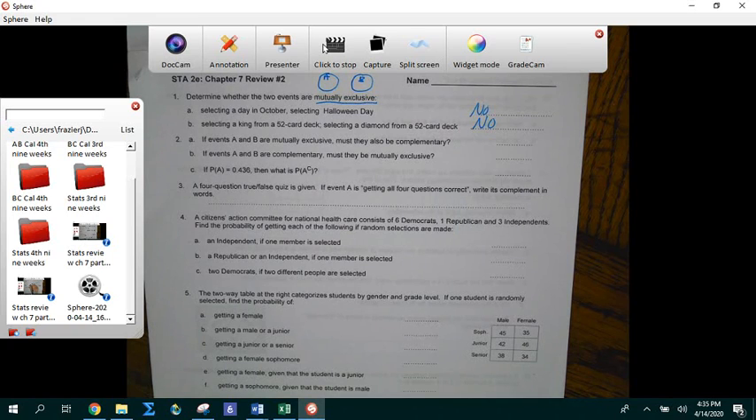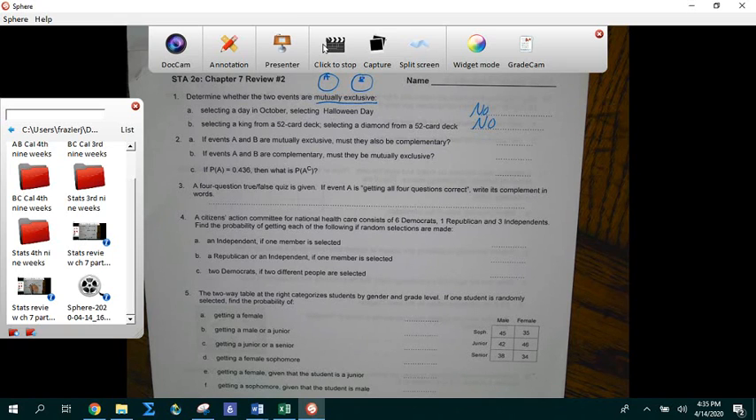Number 2, if events A and B are mutually exclusive, must they always be complementary? Okay, so let's think about this for a second. Complementary means that they add to equal a whole. So if I can think of one example where the events are mutually exclusive, but they don't add to a whole, then this answer would be no. So let's think here. Complementary events that are mutually exclusive. All right. Let's see.